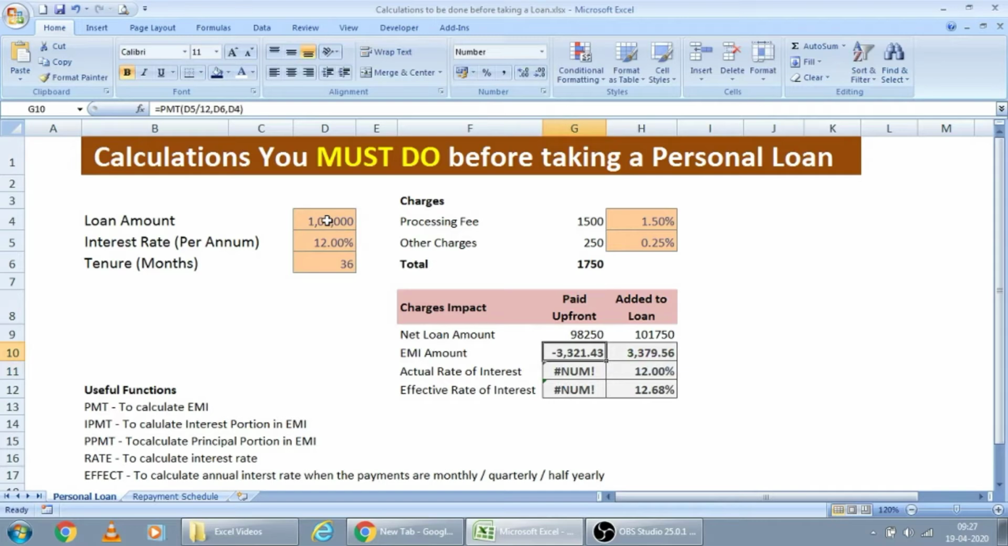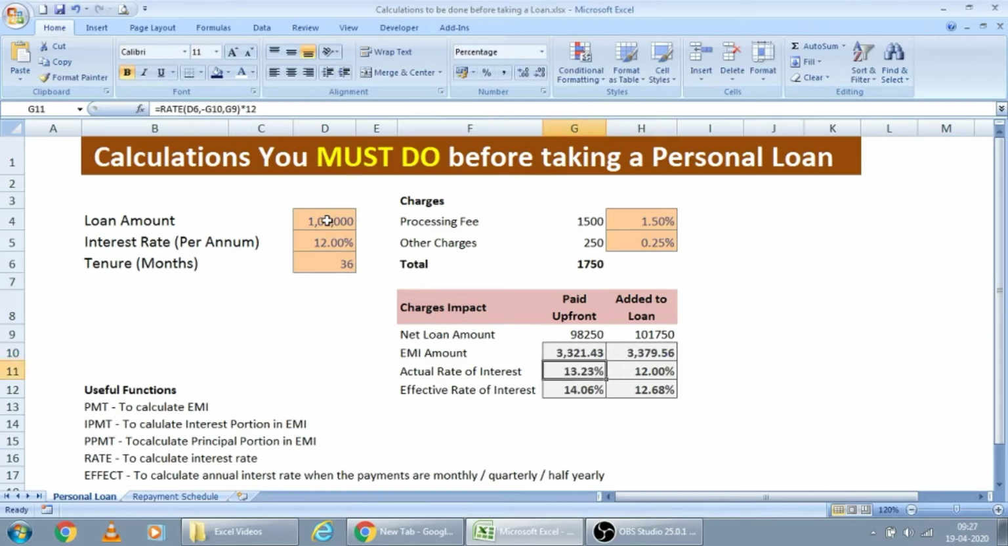In the PMT formula, since it is a cash outflow, by default it will show a minus symbol. For that I am just putting a minus before it so that it will show as a positive value. So like this I have put the formula for the EMI amount.